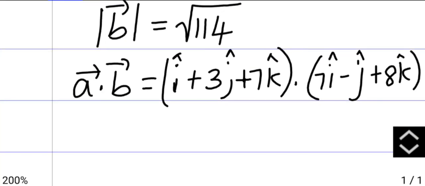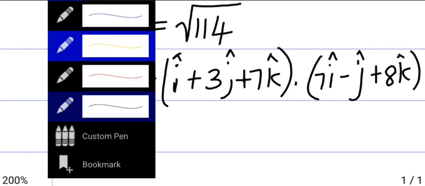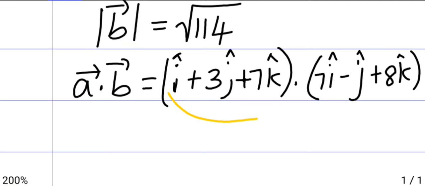To find the dot product, the i coefficient is multiplied with i, the j coefficient with j, and the k coefficient with k.